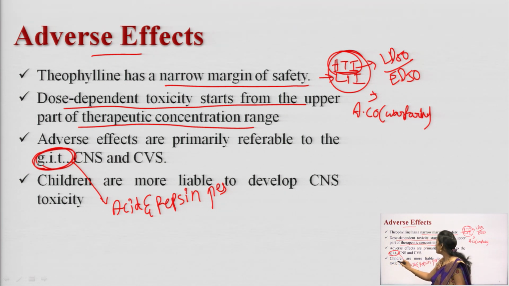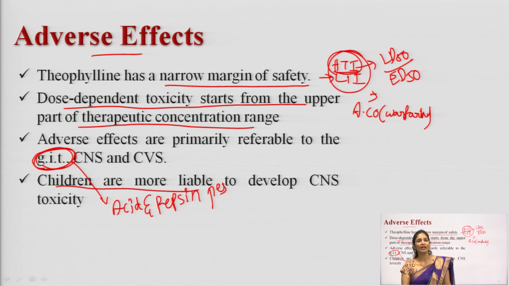Children are more liable to develop CNS toxicity. Pediatric patients develop more CNS toxicity. While prescribing these drugs to children you have to take very much caution, because these drugs come under the narrow therapeutic index. Narrow therapeutic index drugs have a low safety margin.